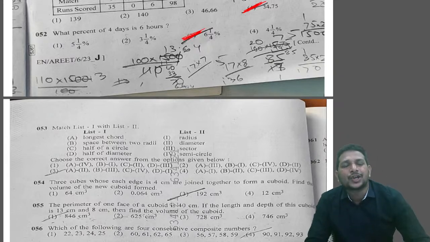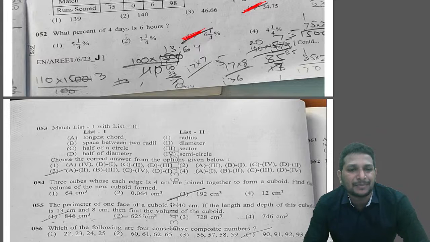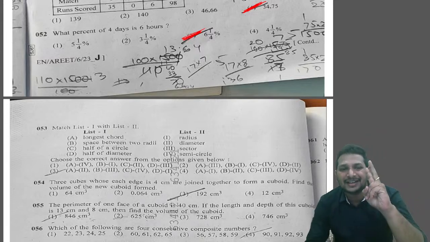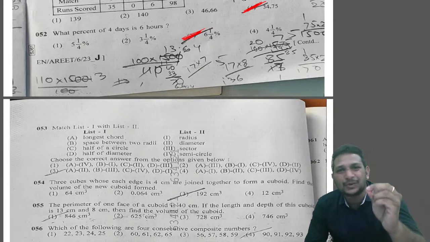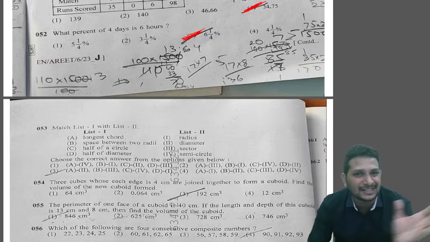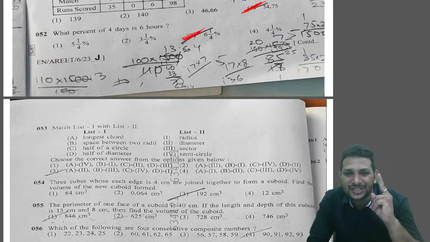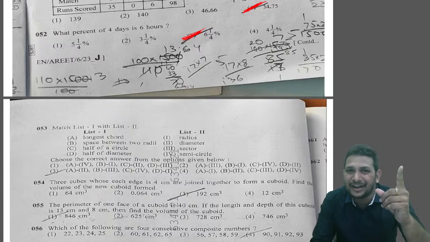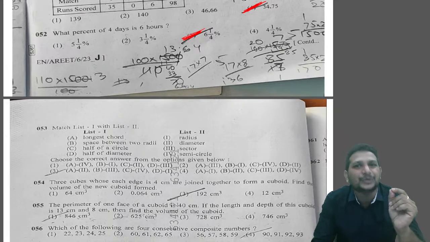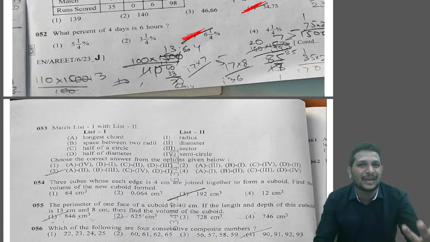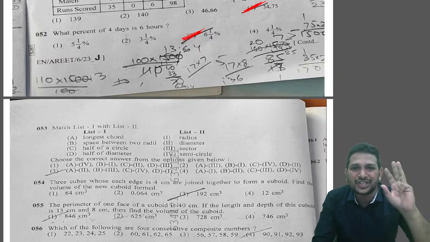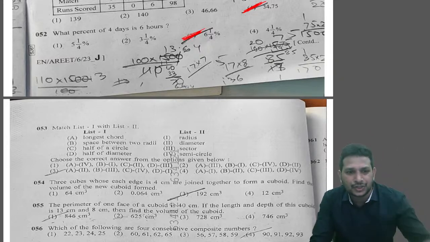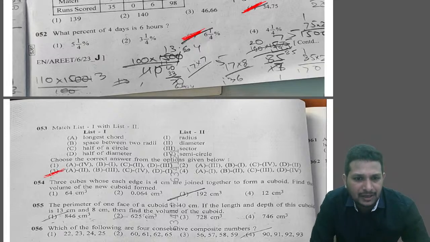Okay. Longest chord of a circle is diameter. So capital A is matching to 2. Capital A is matching to 2 only for one option. That is nothing but third option, right? Sometimes it's quite easy to understand. If one answer is correct, the entire answer is checked. Because capital A is matching to 2 only for option 3, right? That's a smart way to take the other 3 because that saves your time, right? So the answer for this question is option 3. Got it? So next, question number 54.